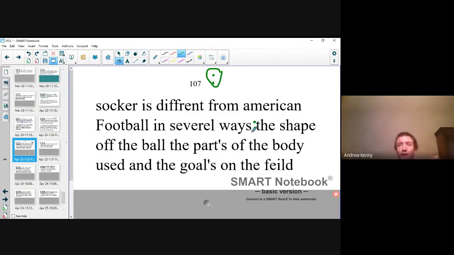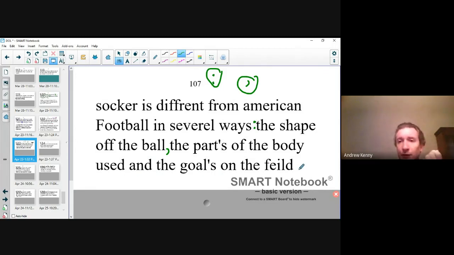Good. Now, after that, since we have a few things being listed, remember, we always want to separate our list items with commas. We use a comma to separate list items. So what's our first list item? The shape of the ball. Good. Then we put a comma after that. Then we have the parts of the body used. You can put a comma there if you want, and the goals on the field. Now notice this last comma, you don't have to put because we have the word and that's joining these two list items. It's not smushing them together, but it is joining them with the word and. So it's okay to use that. You can use the comma there or not if you want. Some people choose to use it. I normally don't. I just go with the word and, but if you did have a comma there, it would be okay.